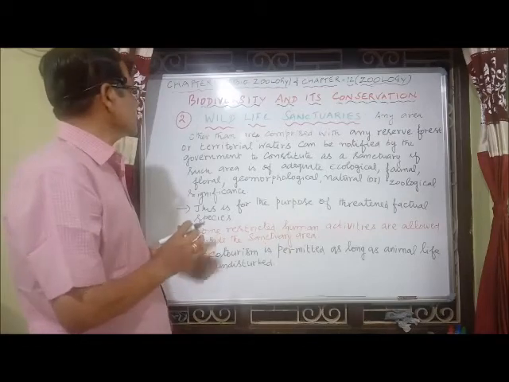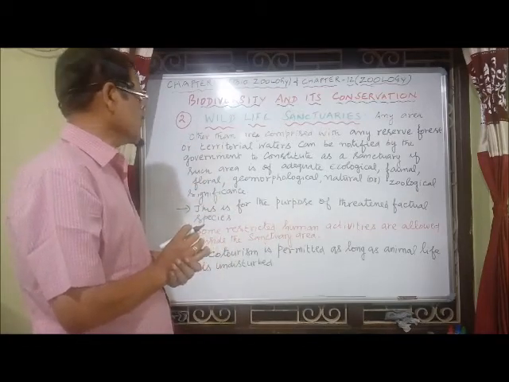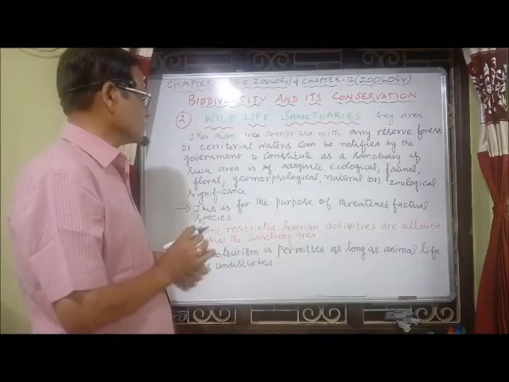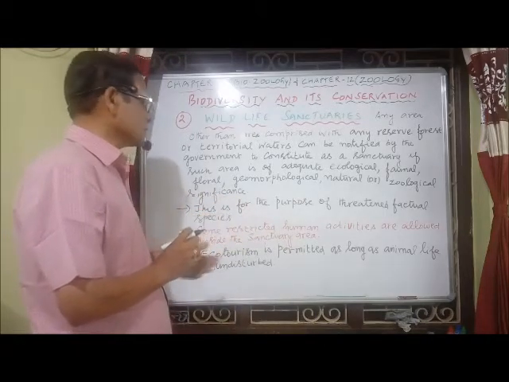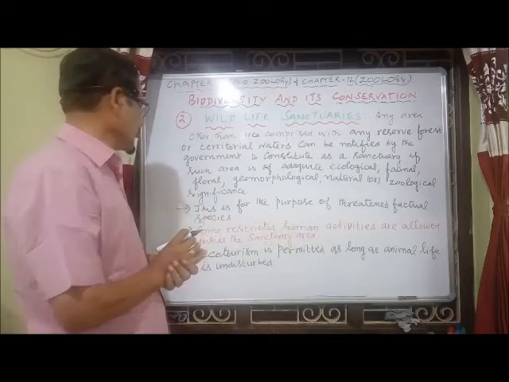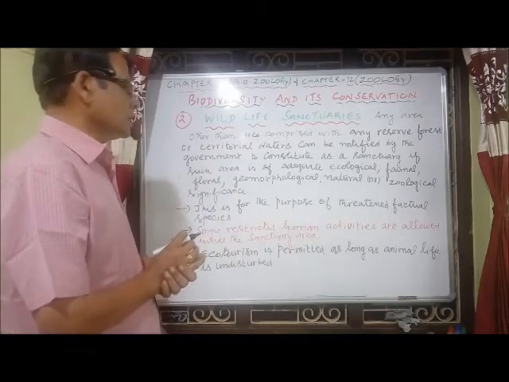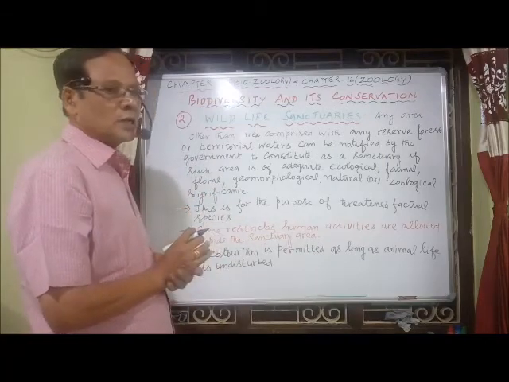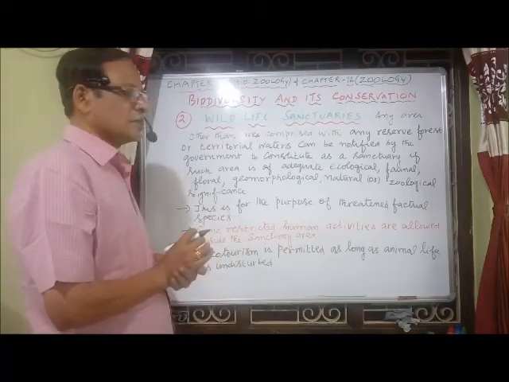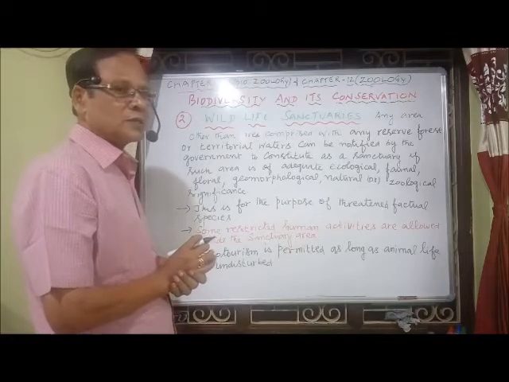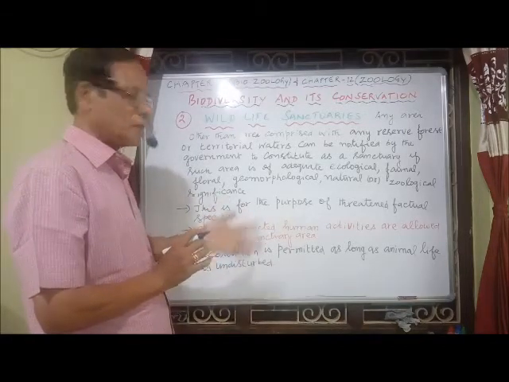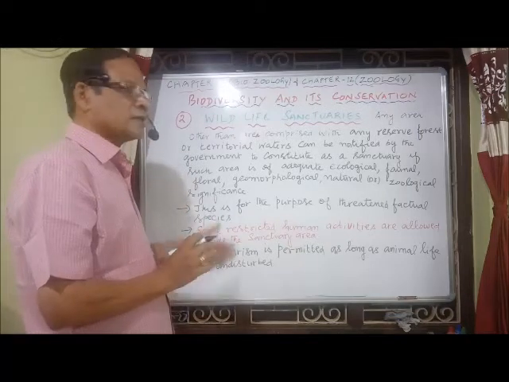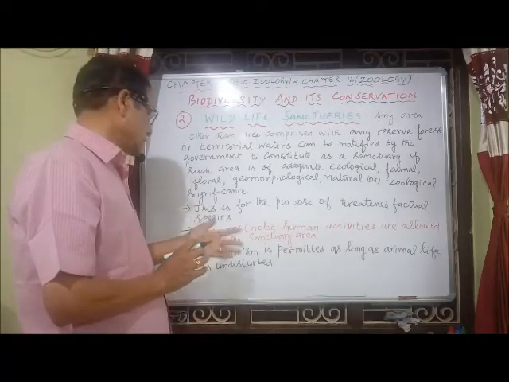Wildlife sanctuaries are created for the purpose of protecting threatened faunal species. Unlike national parks, some restricted human activities are allowed inside the sanctuary area, whereas in national parks normally no activities are allowed. Ecotourism is permitted as long as animal life is undisturbed.